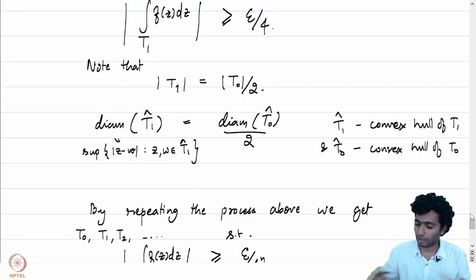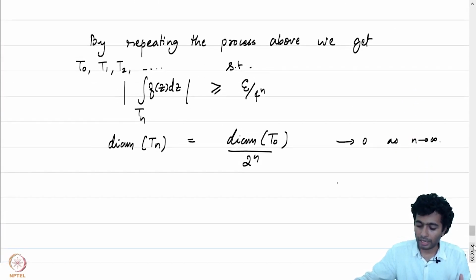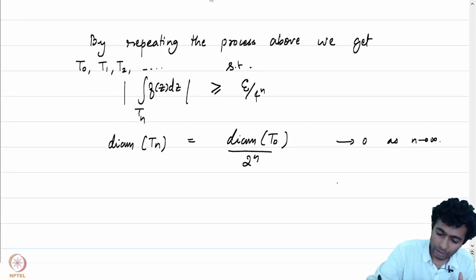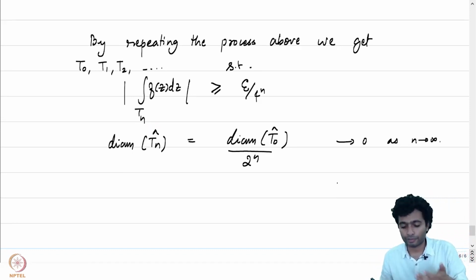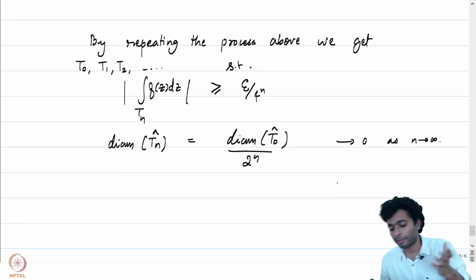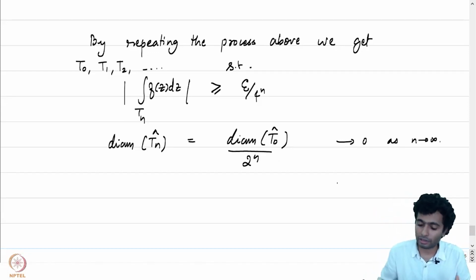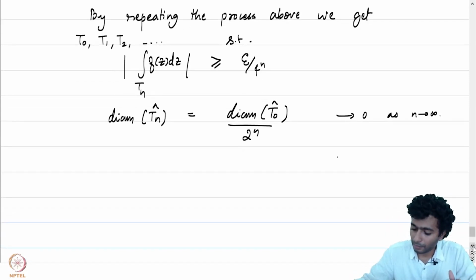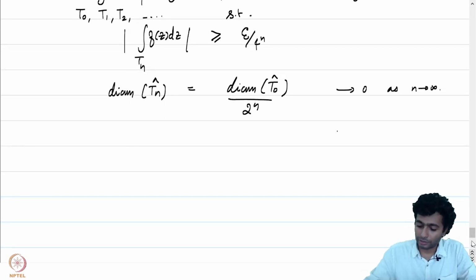It can be checked rigorously by writing down the details, and at every stage we can say the same thing here. You can say that the diameter of Tn hat is equal to the diameter of Tn minus 1 hat by 2, which inductively will hence be equal to the diameter of T0 hat by 2 to the power n. The diameter of T0 hat is a constant value and this converges to 0.